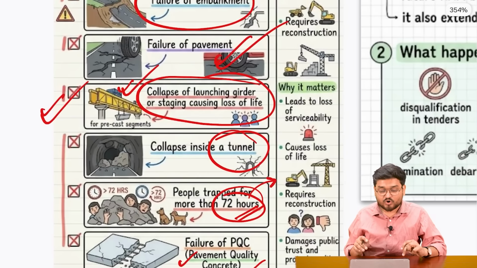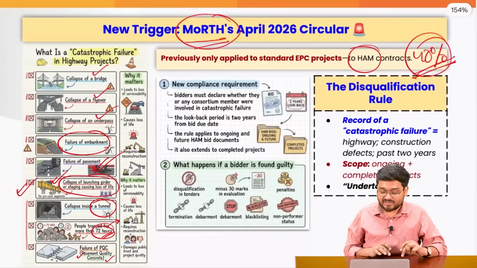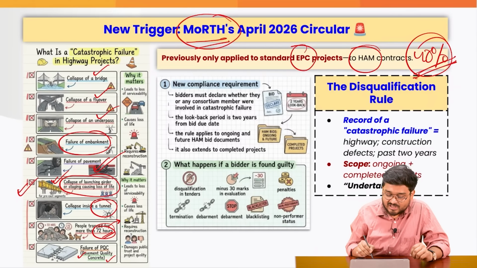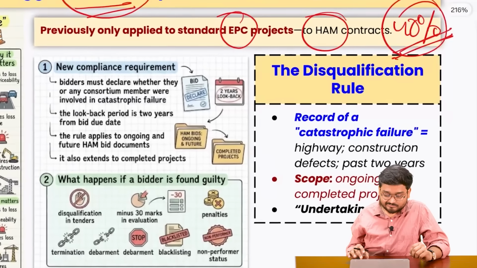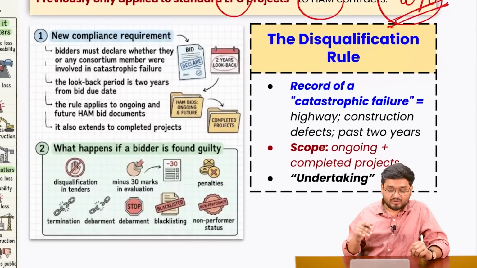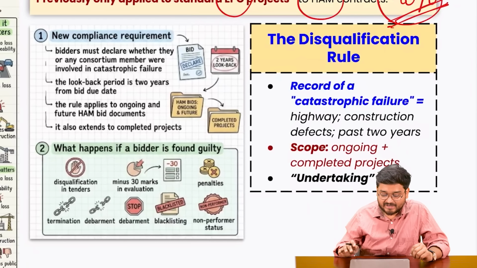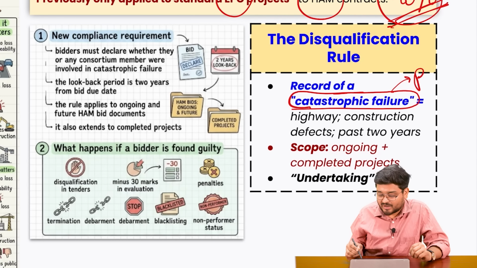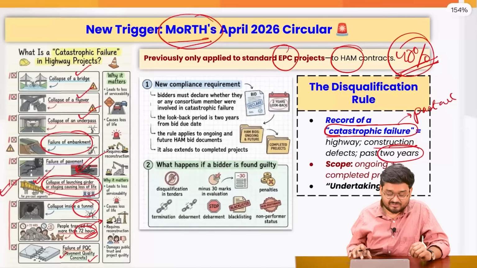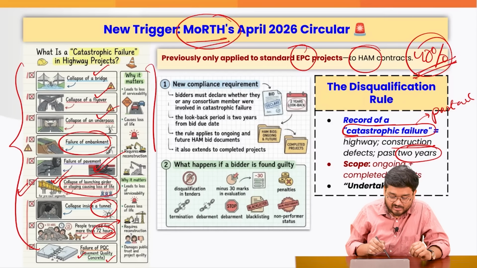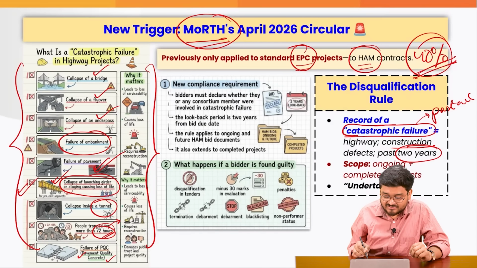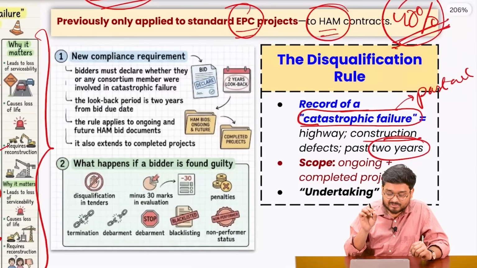Also, the pavement quality concrete is not of good level. So that is why the government is right now taking strict actions. This action is only taken under the EPC project. What is this? Whatever private company is in some project must have a record of their catastrophic failures, a record of their past activities, construction of the last 2 years. If the government sees that they had this kind of results, they would be totally banned from getting any funds under the HAM contract. Their tenders would not be accepted at all, right?